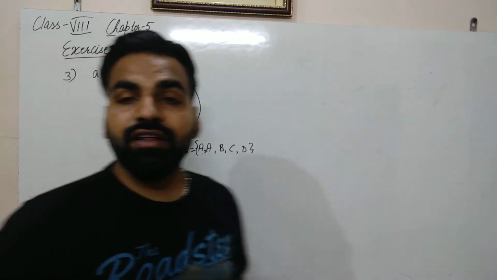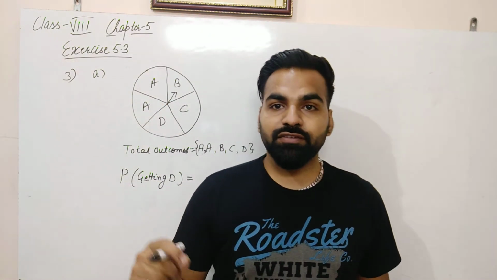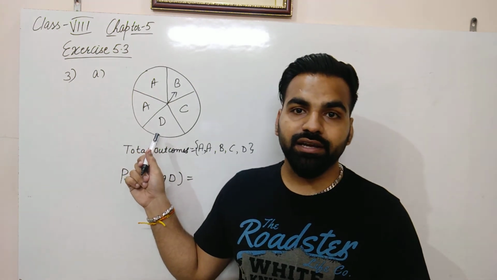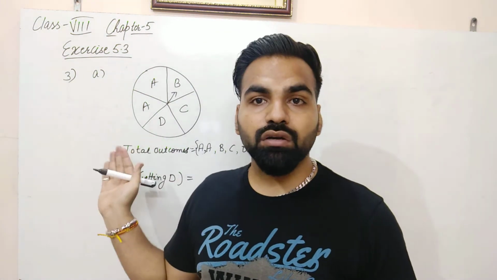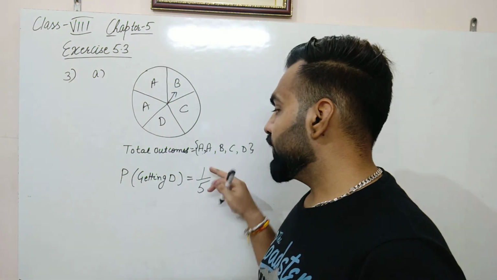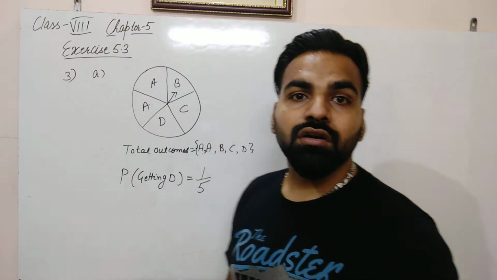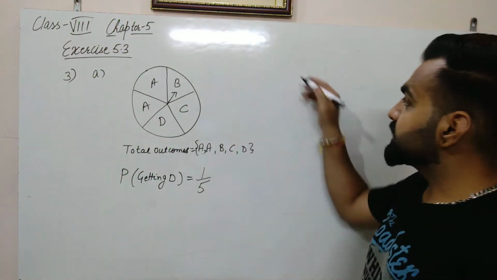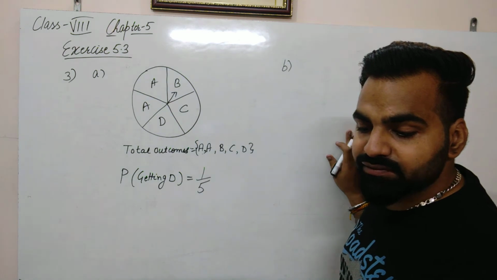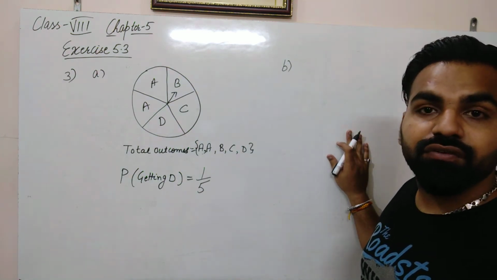So we will calculate now. Getting D is favorable for us, and how many D's are here? There is 1 D here total, and total outcomes are 5. So probability will be 1 by 5. Favorable upon total. Clear? Second part is probability of getting an ace from a well shuffled deck of 52 playing